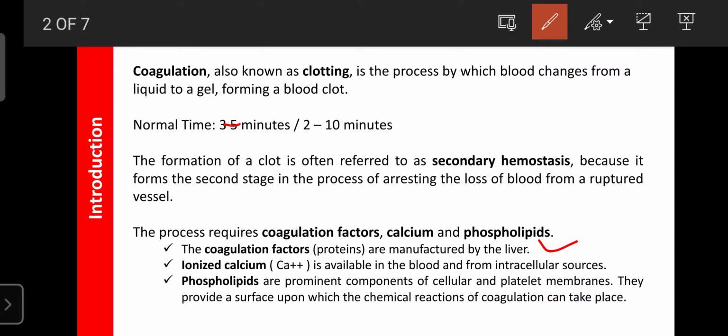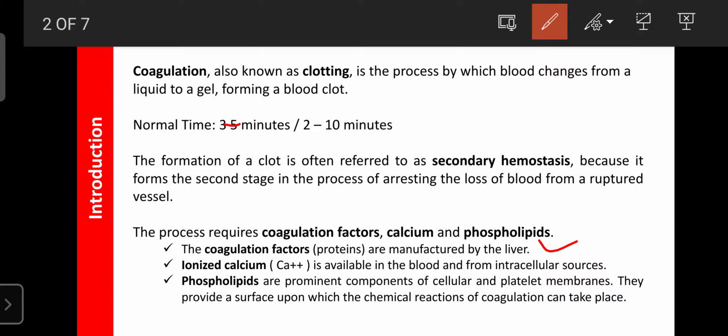So now my question is for you. What is the importance of blood coagulation? Can anyone say? So what is the importance? Why is the blood coagulation process required? One answer you already know: to prevent the loss of blood.